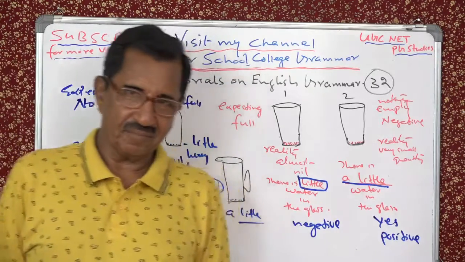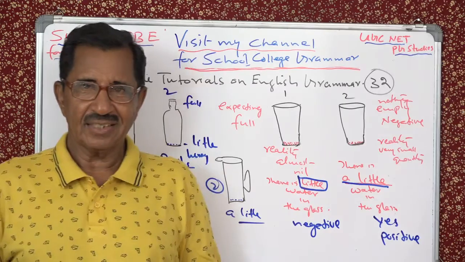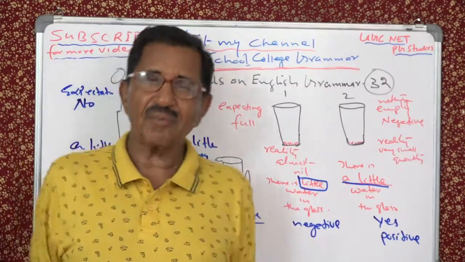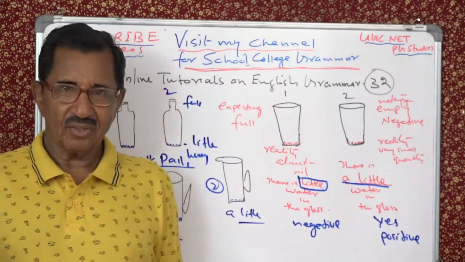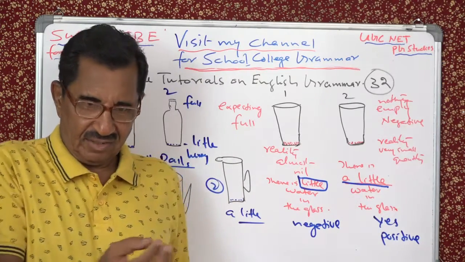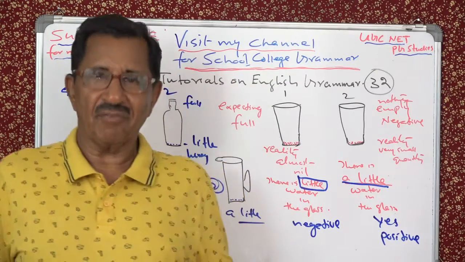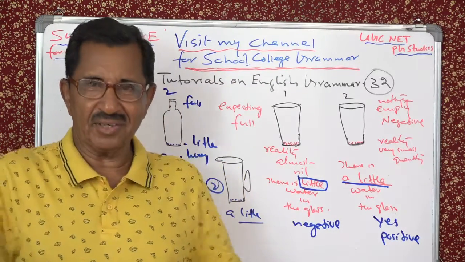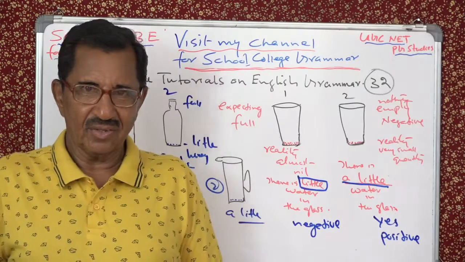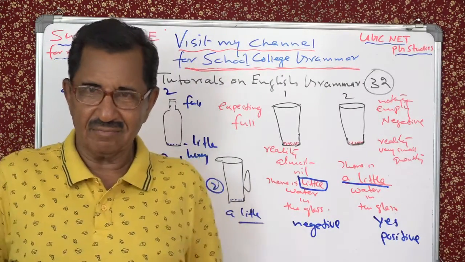Now let's see. Summer season. You have gone for a picnic in the silent valley or a forest, let us say. So you have heard that in forests there are small streams, and there will be plenty of water because there is nobody to drink except wild animals. So there are 2 streams there.